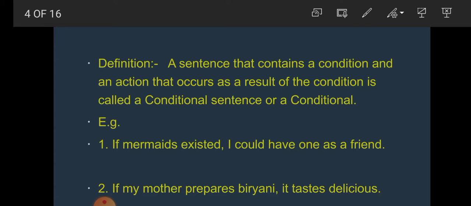Students, the definition is given here: a sentence that contains a condition and an action that occurs as a result of a condition is called a conditional sentence or conditional. A sentence that contains a condition and an action that occurs as a result of the condition.